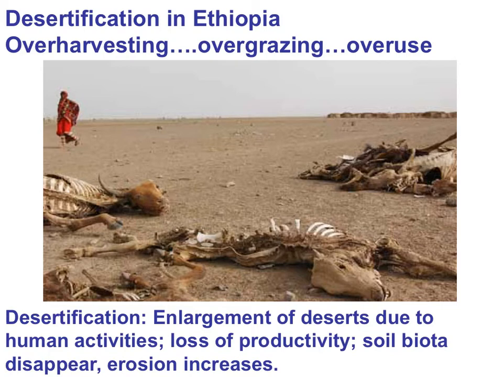Desertification comes about due to overharvesting, overgrazing, an overuse of the land, an exhaustion of the land. Desertification is an enlargement of deserts due to human activities, intensive grazing particularly. With desertification, there is a loss of productivity, a loss of soil biota, and erosion increases.